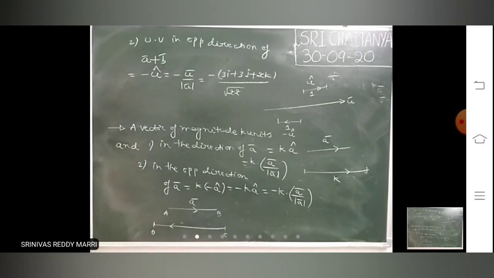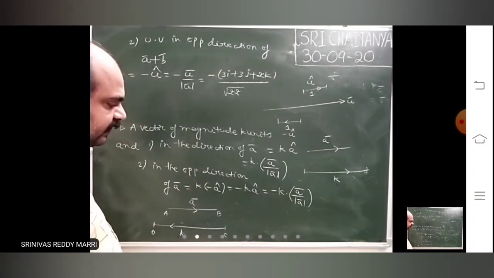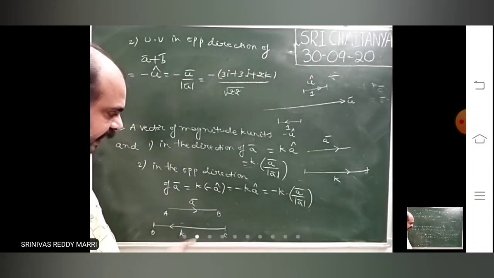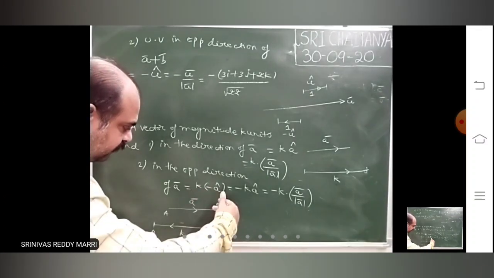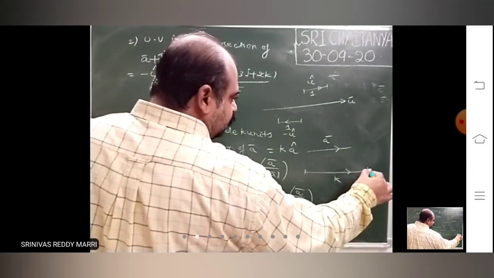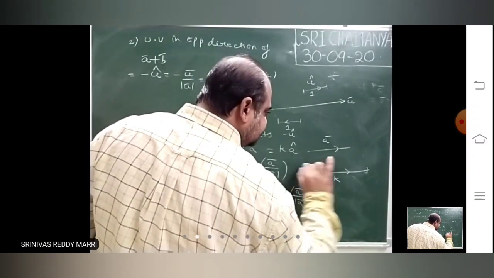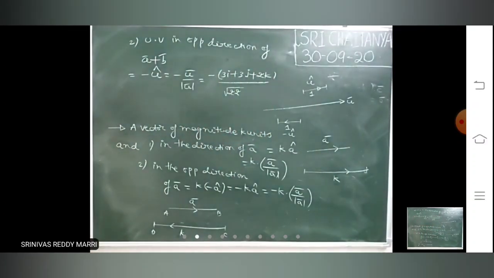AB is there, one vector. You want CD bar whose length is k. That means in this direction it is there. In this direction, the unit vector is what? Minus a cap. In the opposite direction, what is the unit vector? Minus a cap. That magnitude into the unit vector in the direction of CD bar. Look at here. You want this vector. You take the unit vector in this direction, which means the same direction as that of a bar.